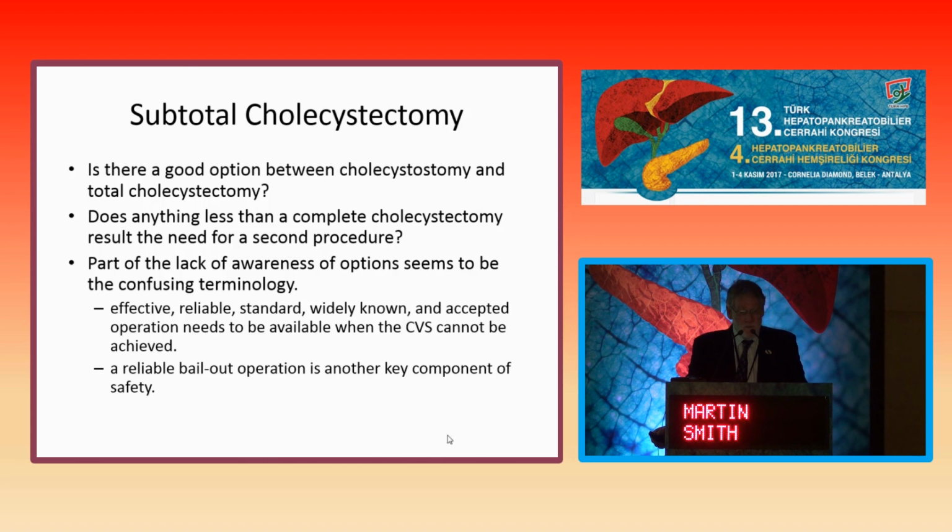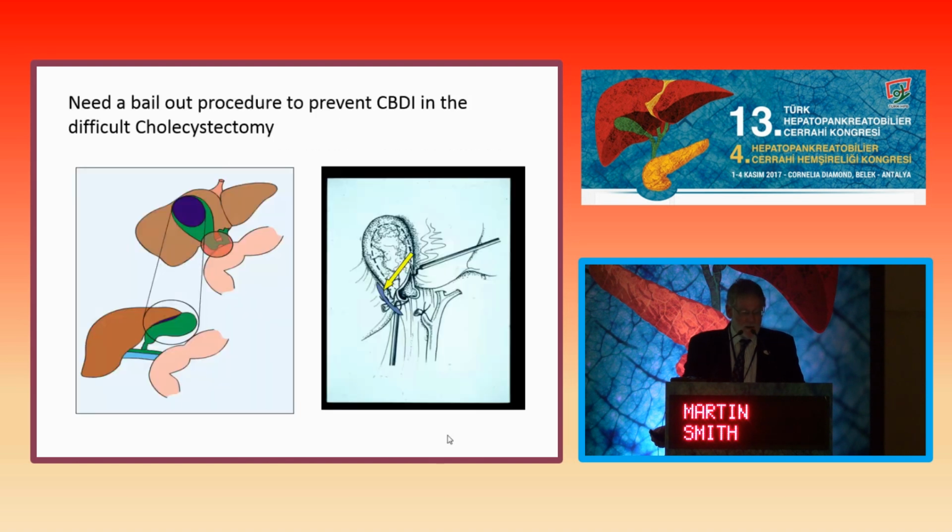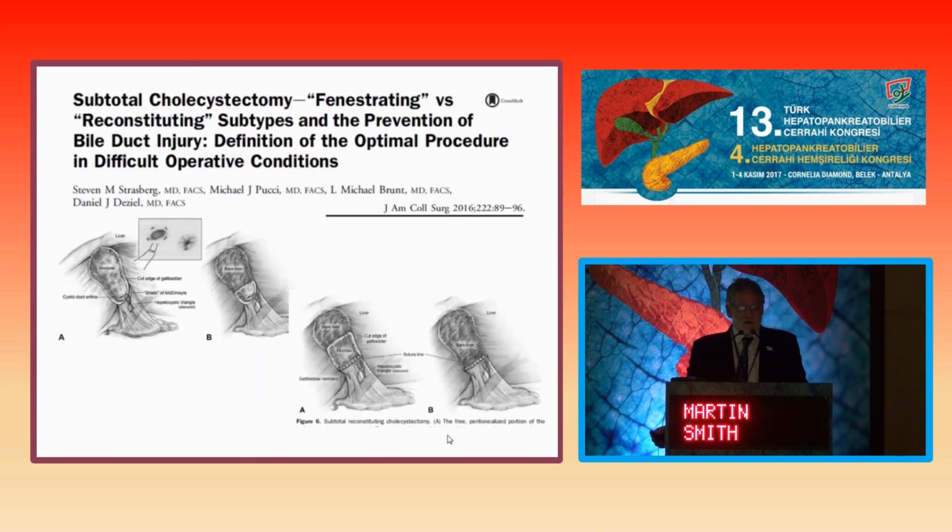According to Stephen Strasberg in the article I'll show you now, he believes it's an issue related to terminology, and that we don't all talk about the same bailout procedures. This procedure was written up first from Cape Town by Blanche and Bornman, who discussed the role of subtotal cholecystectomy.